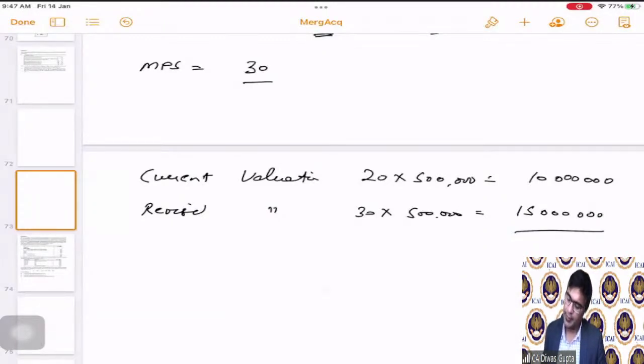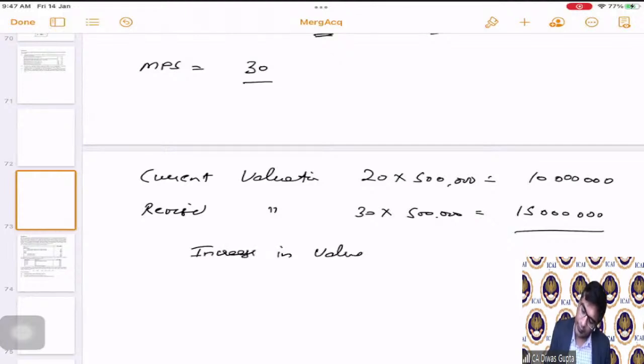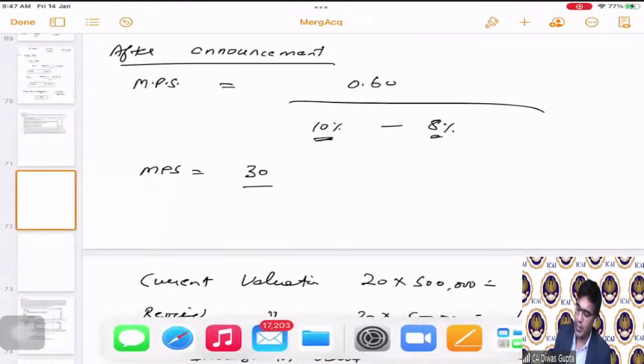$1.5 crore and 1 crore. So that means the increase in value that has happened is 5 crores. Sorry, 50 lakhs. Yes. From 1 crore to 1.5 crore, it is 50 lakhs. Correct? This is the increase in value.